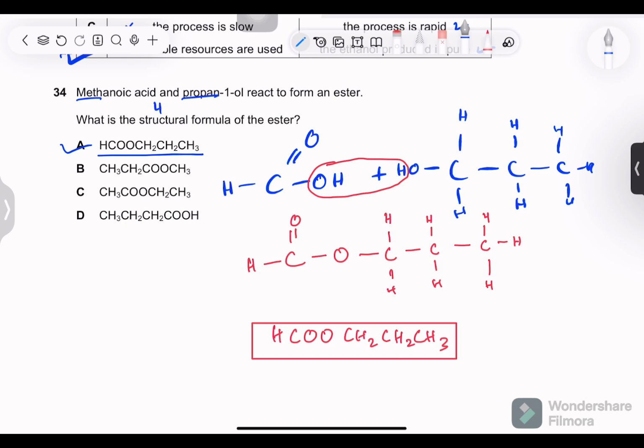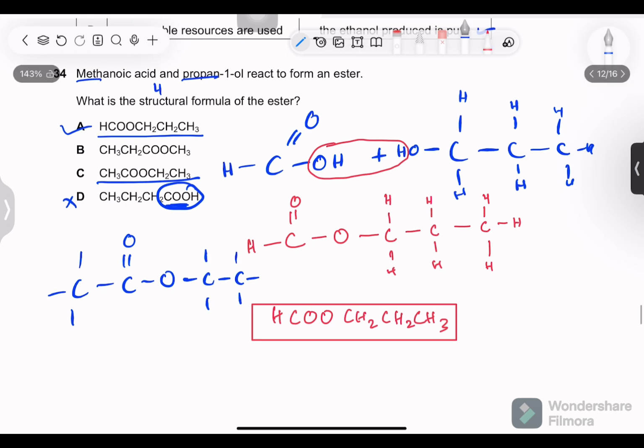The problem with this, I can tell at first glance, it contains COOH, which is carboxylic acid functional group. So this cannot be ester. As for this, if we draw this out, this is COOCH3. The problem is where the double bond with oxygen is present, that is the acid. We should know this. And we want acid to be methanoic, one carbon. It has two carbons, so wrong. This is a problem with this.